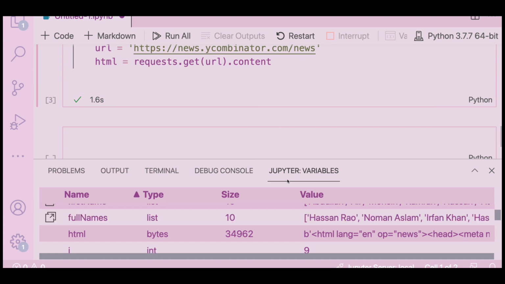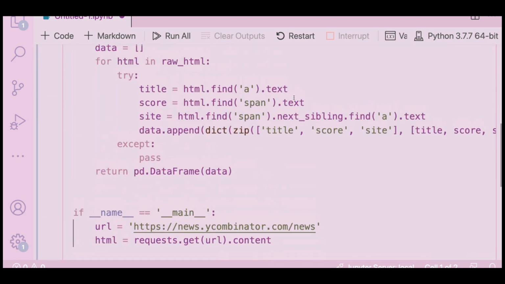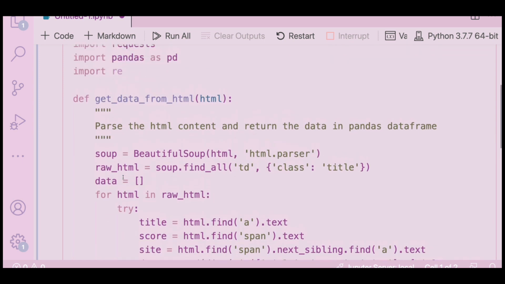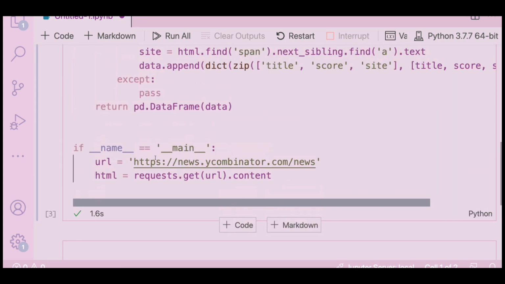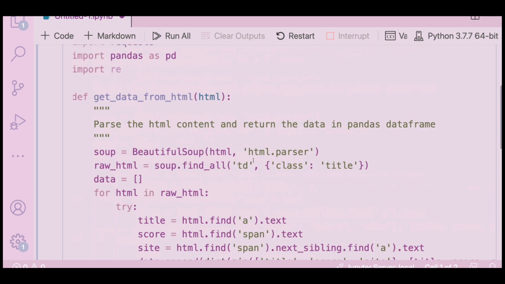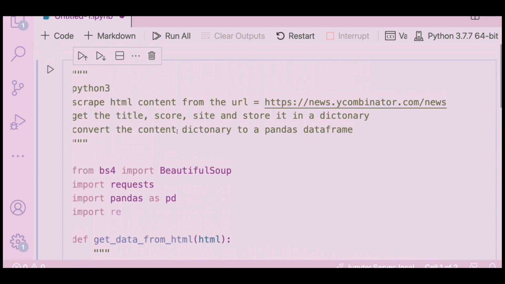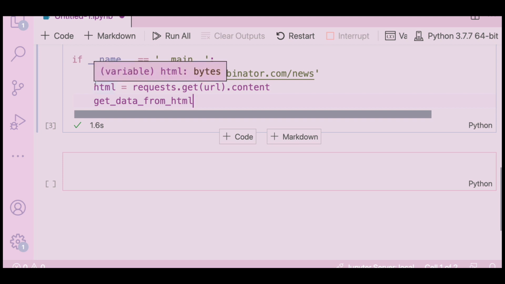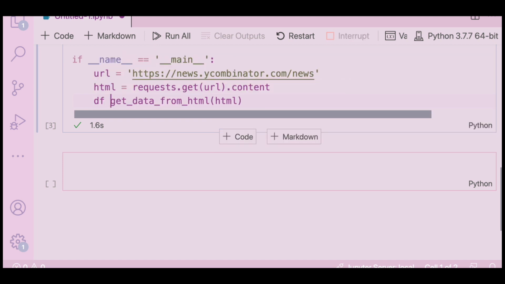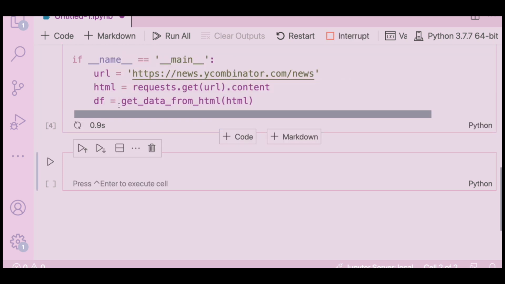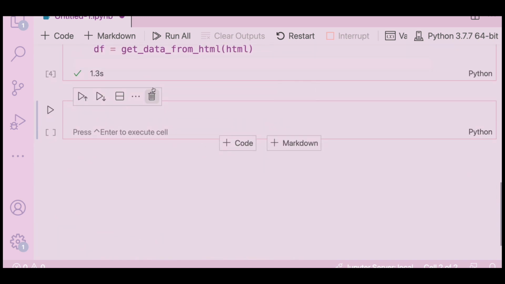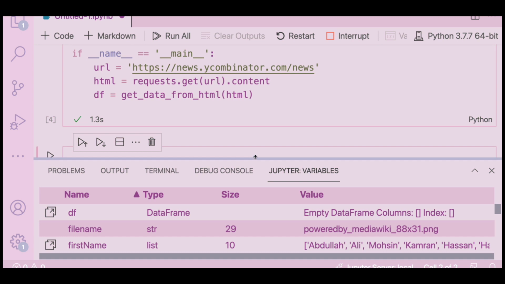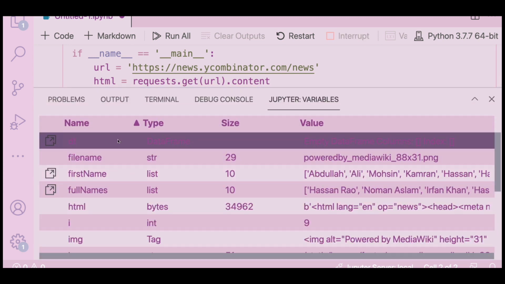This is HTML. So there is a function that is returning get data frame. I'm returning a pandas data frame. Get data frame. I didn't call it. I think that's a problem. df equal to, let me run this again. But again, looks impressive. Let me open my variable explorer. My df is an empty data frame.